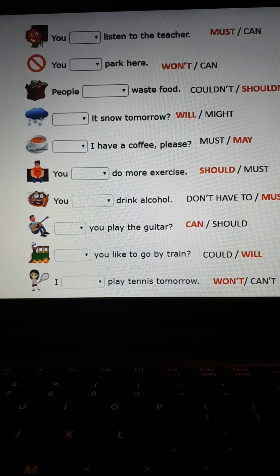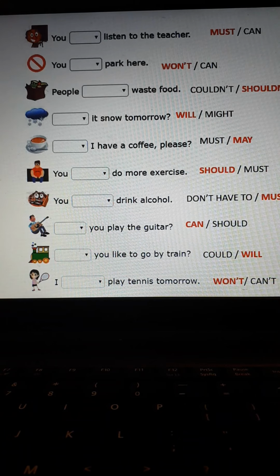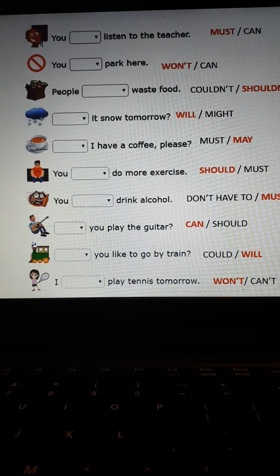But if it's something of health, something that the doctor said to you, for example, you must do more exercise. Tú debes hacer más ejercicio. So, both are fine. As I was saying, depending on the meaning of the statement, is the one that you are going to choose.